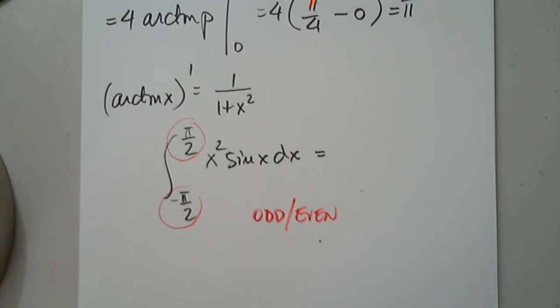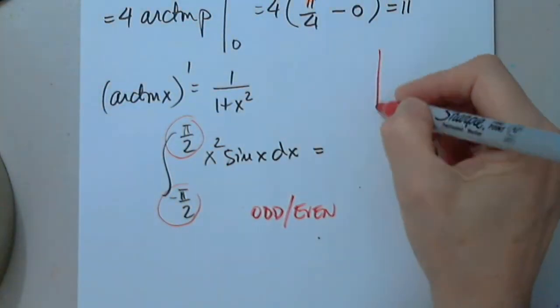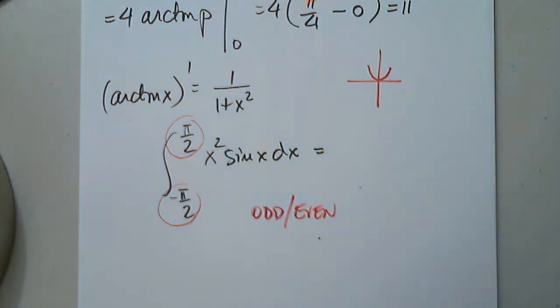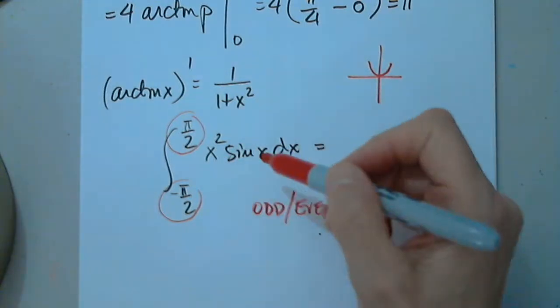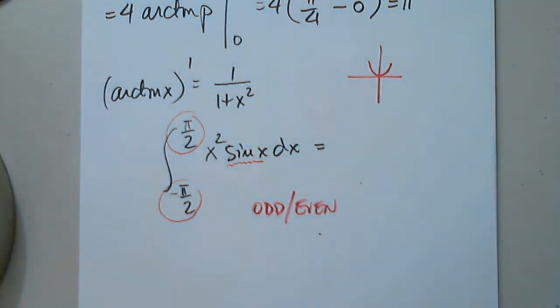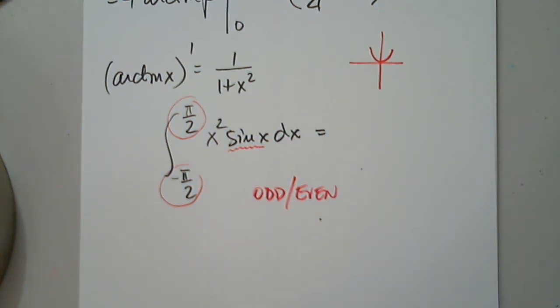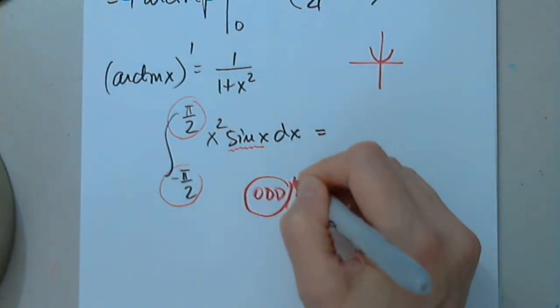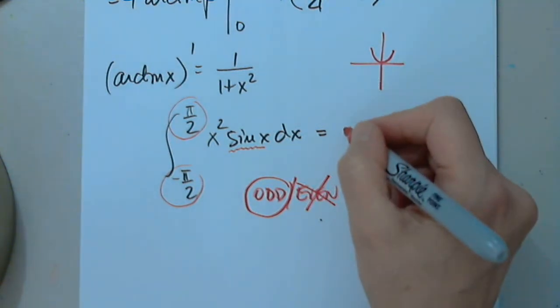Awesome. Good. Is it odd or even? Or none of the above? It doesn't have to be symmetric. But is it odd or even? Even? This is even. X squared is even. So this is even. But what about sine? Is sine odd? So multiplying an odd and even makes an odd? Exactly. What is the answer then?